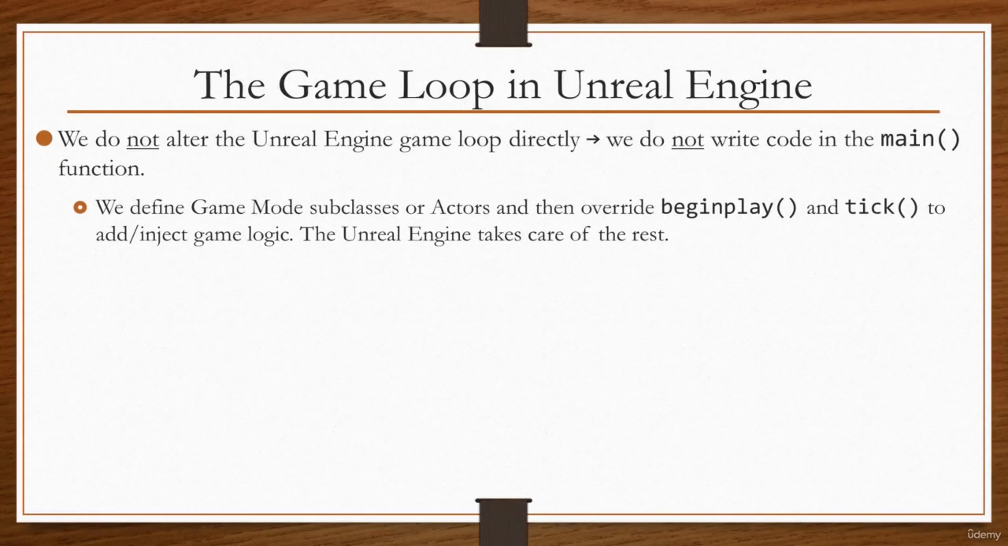To wrap up this lecture, we do not alter the Unreal Engine game loop directly. In other words, we do not write code in the main function, as you may be familiar with in whatever other previous courses or frameworks you may have worked in. We will define game mode subclasses, so in other words we will derive from game mode, or we will create actors, or pawns that we can control with keyboard input. Then we can override the BeginPlay and the Tick functions, for example, in those classes, again, as we derive from actor. In that way we basically add or inject our game logic. The Unreal Engine then takes care of the rest.